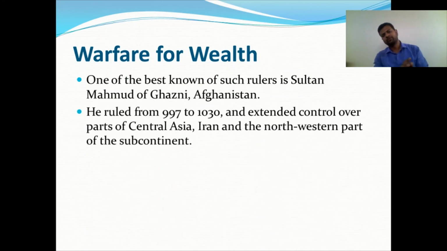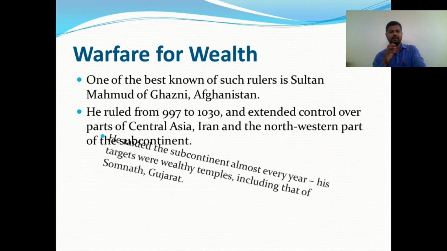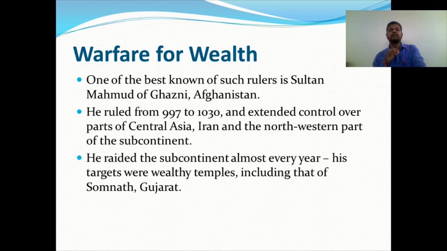He ruled from 997 to 1030, and extended control over part of Central Asia, Iran, and the northwestern part of the subcontinent. He raided the subcontinent almost every year. His targets were wealthy temples, including Somnath in Gujarat.